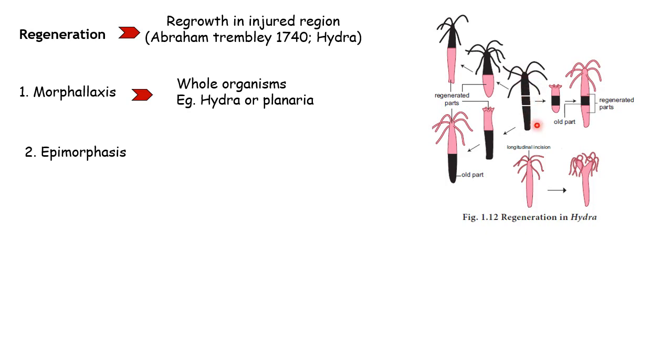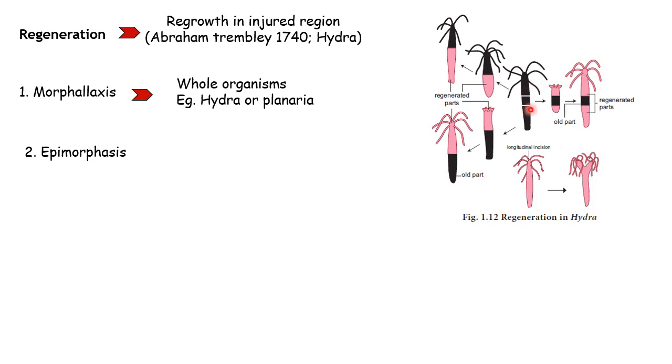It is broken into three pieces, and these pieces of the hydra have the capacity to regrow, for example when it gets injured due to an accident. The difference between fragmentation and regeneration is that regeneration is regrowth in an injured region, whereas fragmentation is a voluntary process where a piece of the parent body breaks into pieces and produces a young one. But here, by accident, a part of an individual organism, for example this hydra,